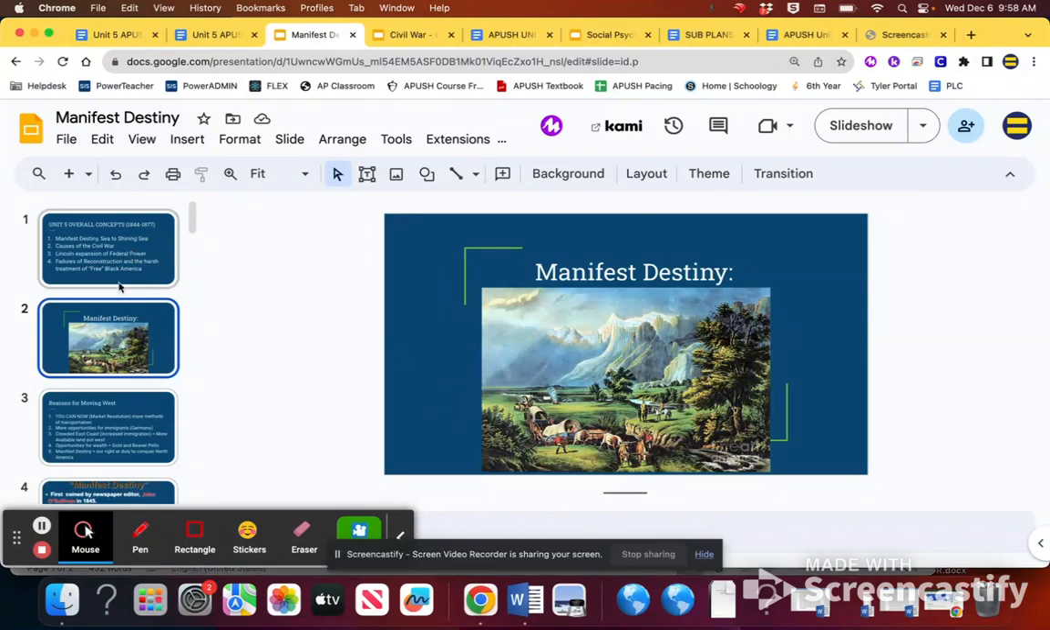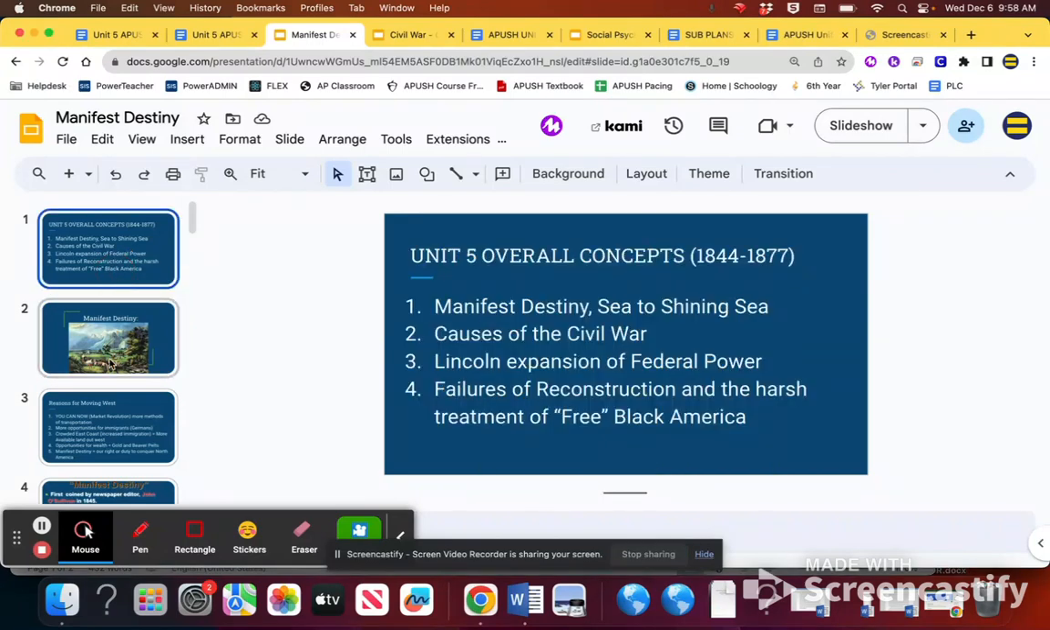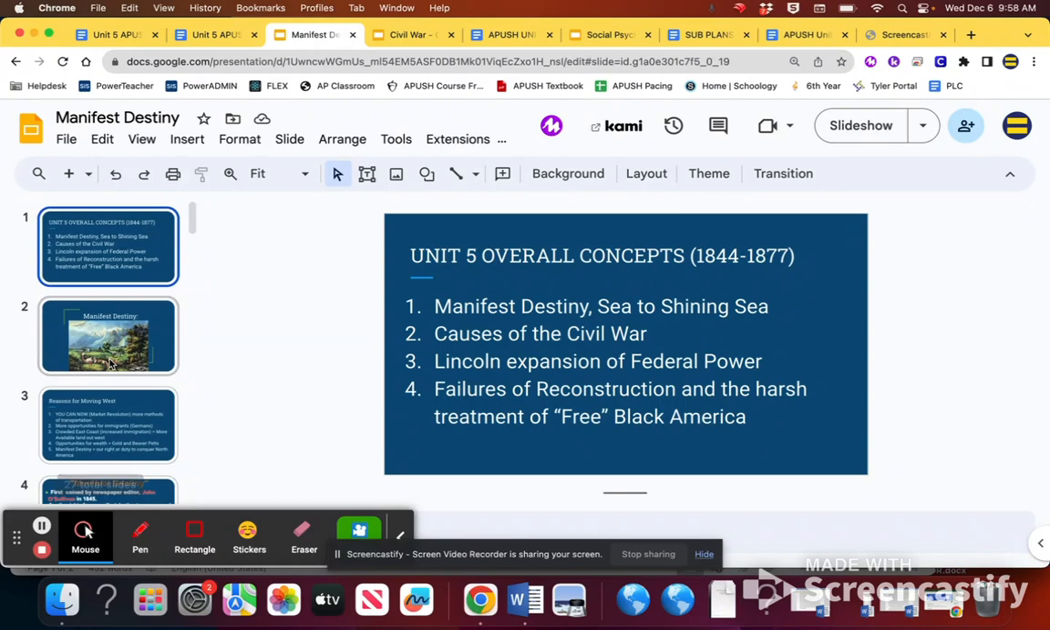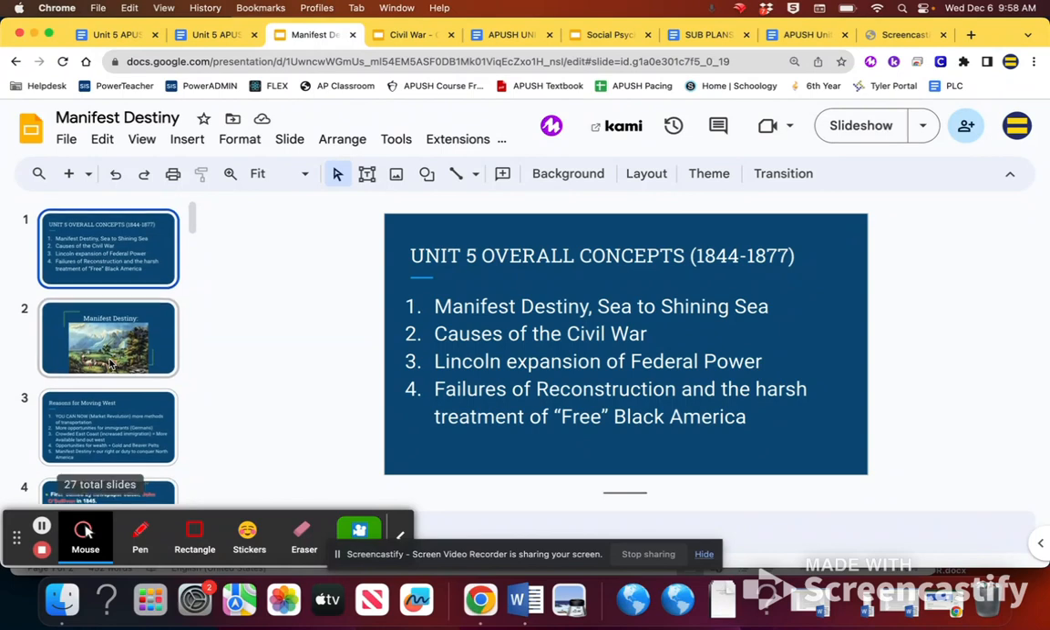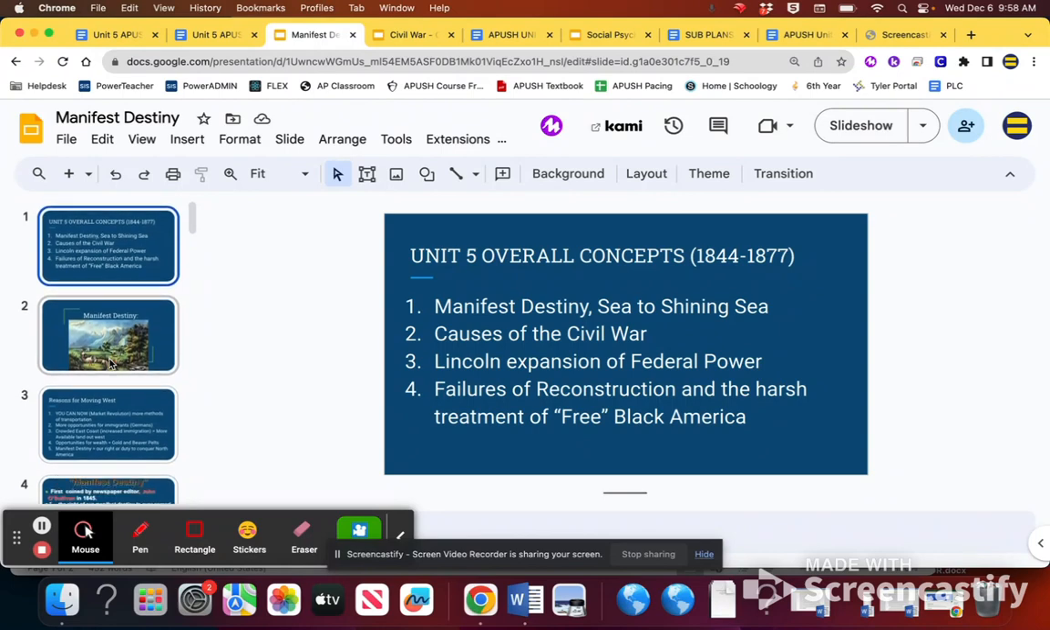We start out with the overall Unit 5 concepts as a whole. This idea that the United States is going to expand from the Atlantic to the Pacific Ocean. This has been sort of a continuing idea through class with things like the Louisiana Purchase. But now this is fully fledged the goal of the United States.